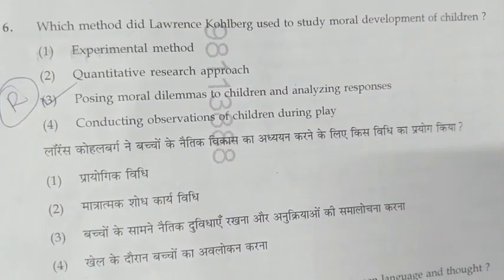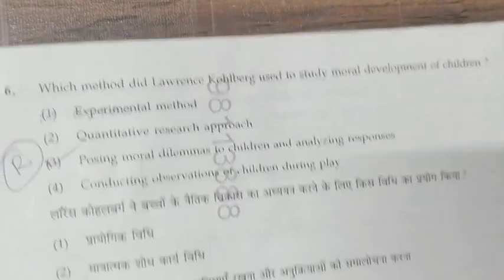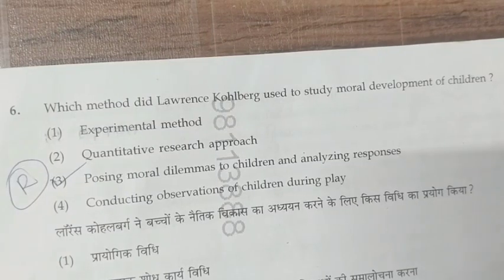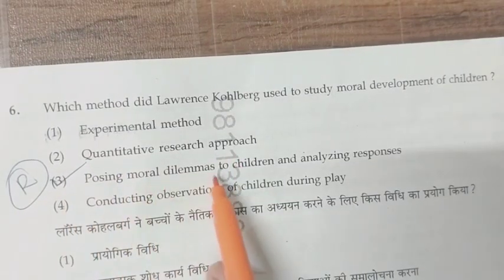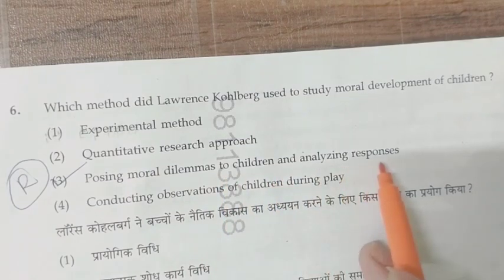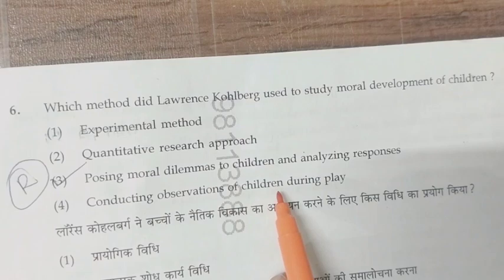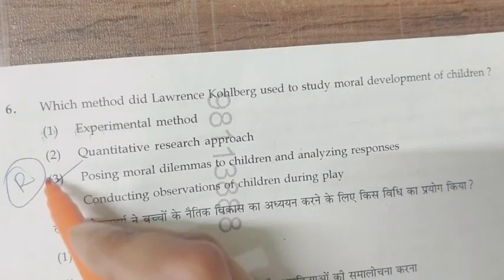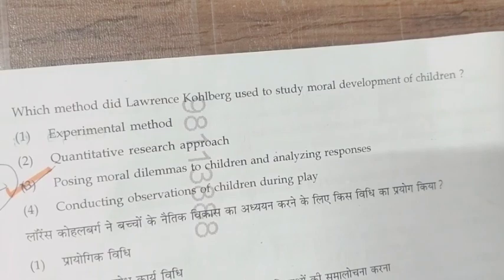So the next one is, which method did Lawrence Kohlberg use to study the moral development of children? First option is experimental method. Second is quantitative research approach. Third is posing moral dilemmas to children and analyzing responses. And fourth one is conducting observation of children during play. So the right answer is the third one, posing moral dilemmas to children and analyzing responses.